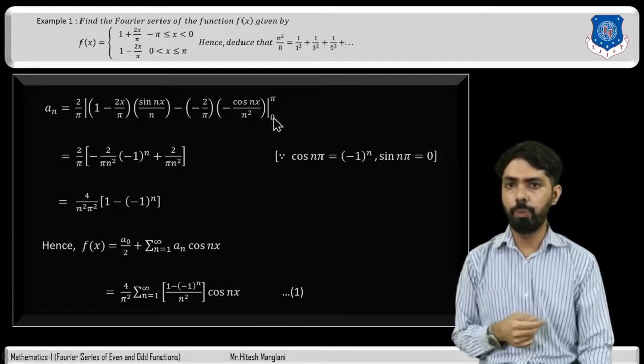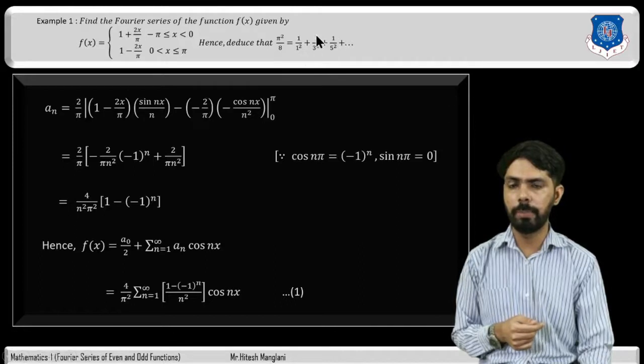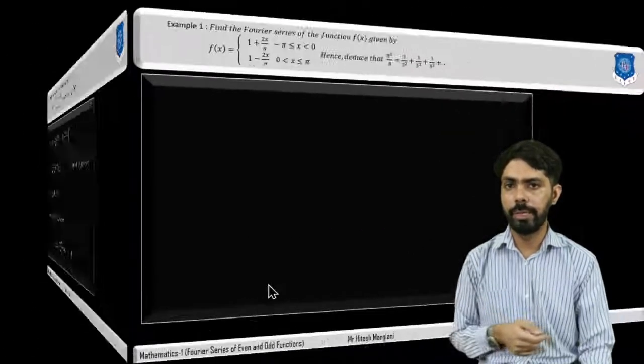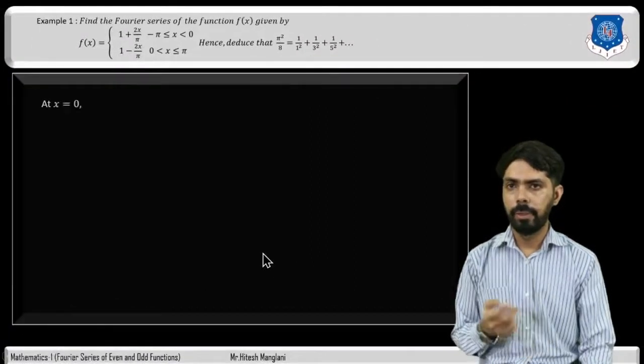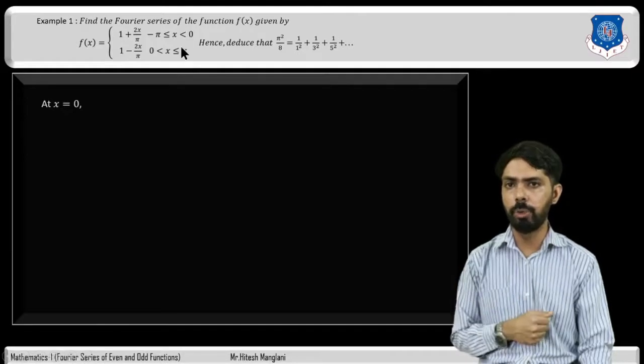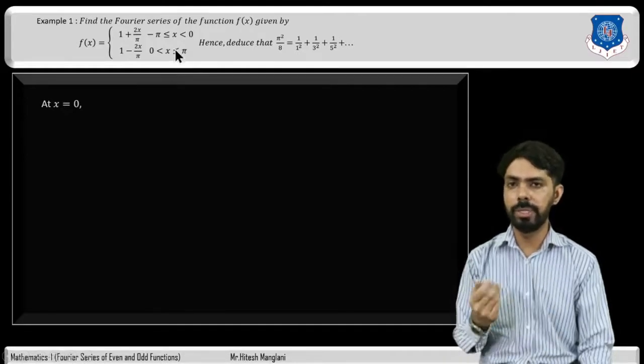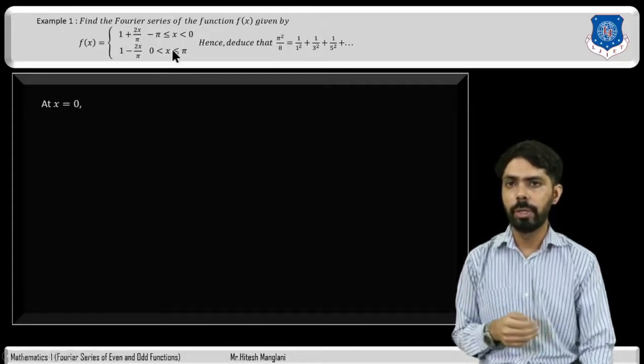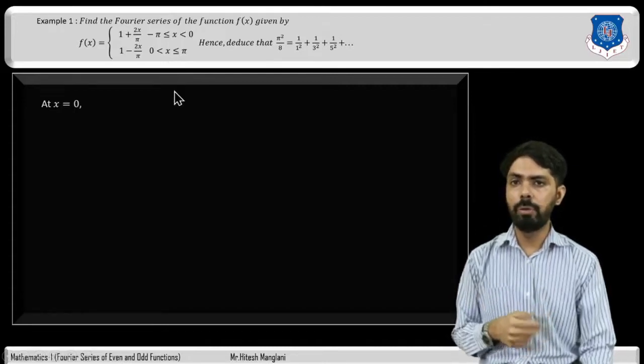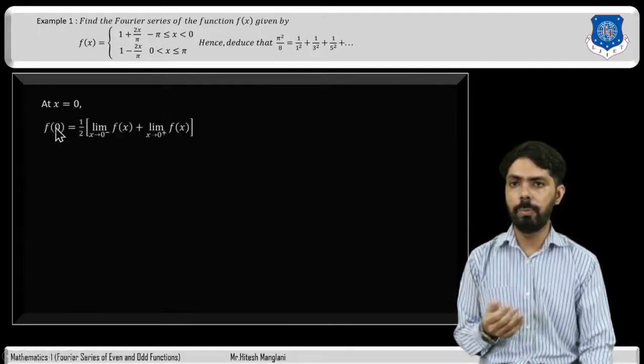Now, we have to prove that pi square divided by 8 is equal to 1 upon 1 square plus 1 upon 3 square plus 1 upon 5 square plus so on. So, for that, first of all, we will have to find the value of the function at x is equal to 0. Here, as you can see, the function is discontinuous at x equal to 0. Therefore, to find the value of the function at x is equal to 0, we will use this formula.